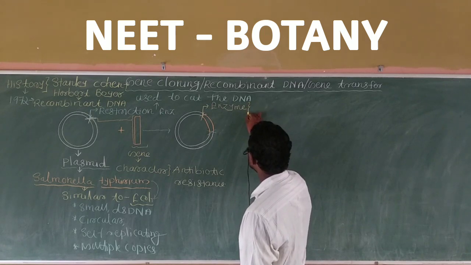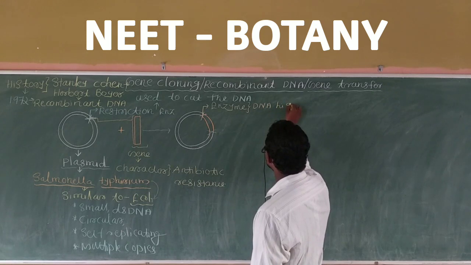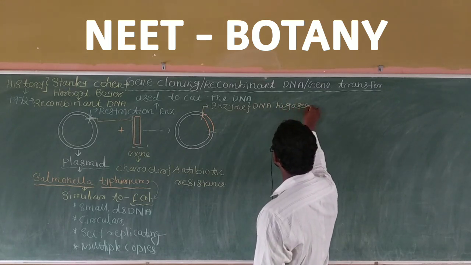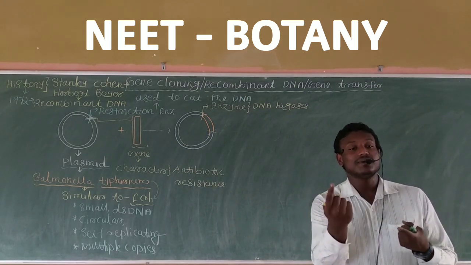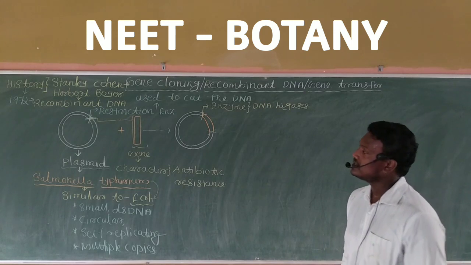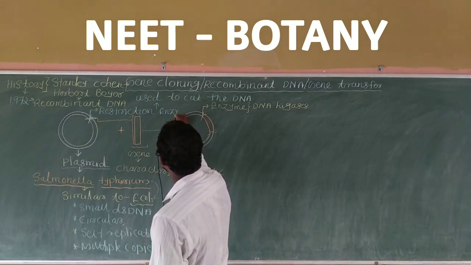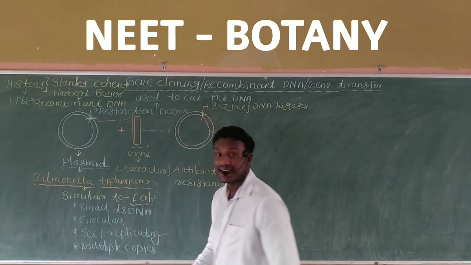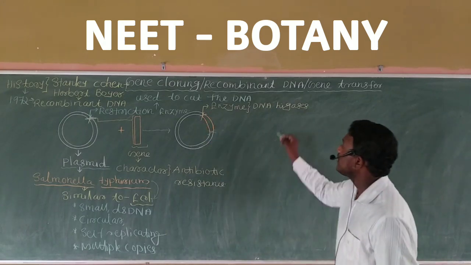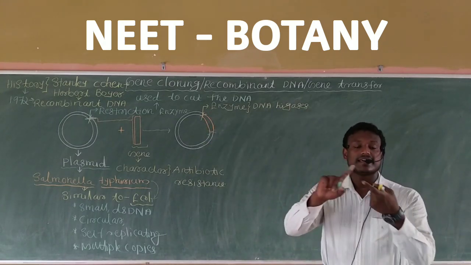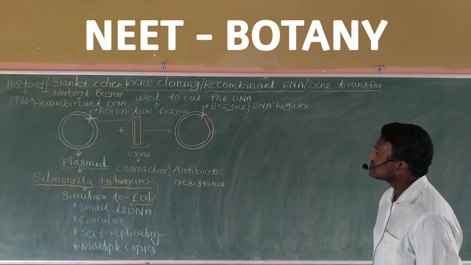The enzyme name is called DNA ligases. DNA ligases are used to rejoin the DNA fragments. Restriction enzyme is used to cut the DNA fragment. Now two technical terms: one is restriction enzyme, another one is DNA ligases. Their functions are totally opposite. Yes or no?